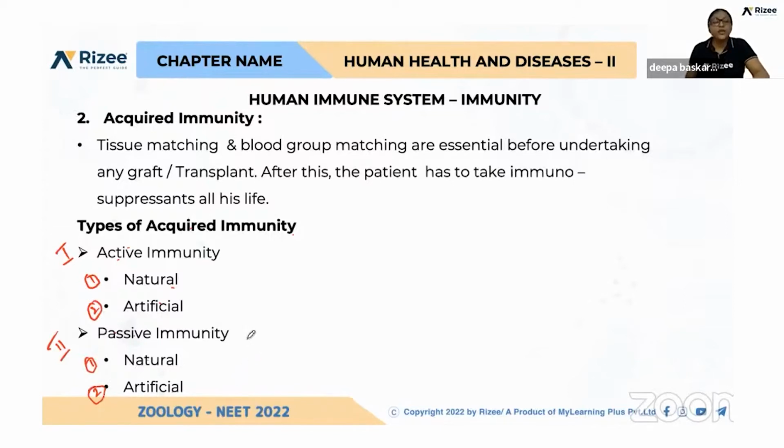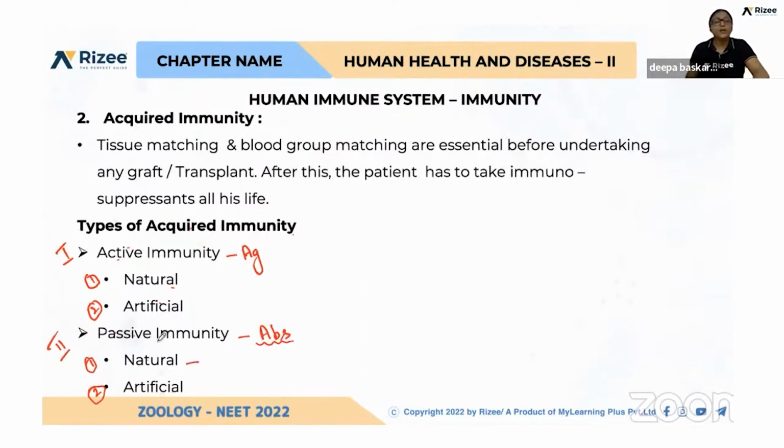Okay, so passive immunity means as such we are getting antibodies directly. Okay, here active immunity means again we are inducing the system. So we are getting antigens and our immune system is recognizing that antigen and provoking the immune system. That's it. So here how we are getting passive immunity naturally and artificially, let us see first.